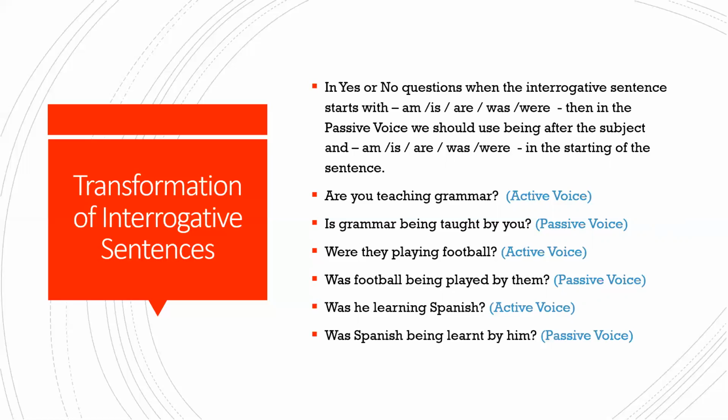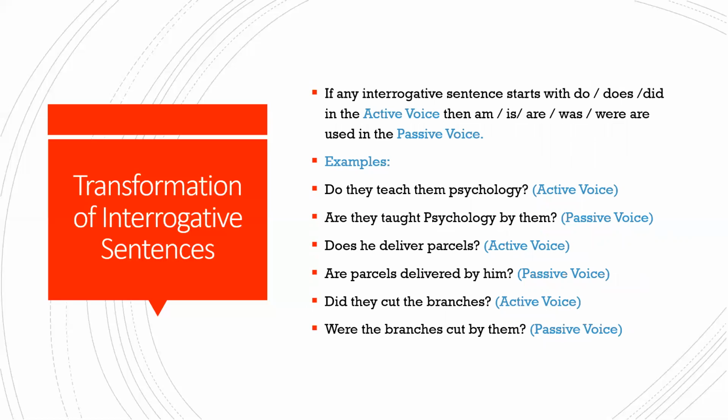Okay. So you have to remember wherever you have ing and whenever it begins with are, is, all that, then you will introduce being in the passive voice. Were they playing football? So football singular. So how will you start your question? Was football being played, V3, by them? Okay. Then was he learning Spanish? Was Spanish being learnt by him? All right. So these are the changes.